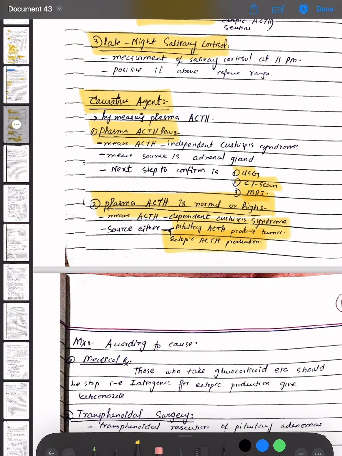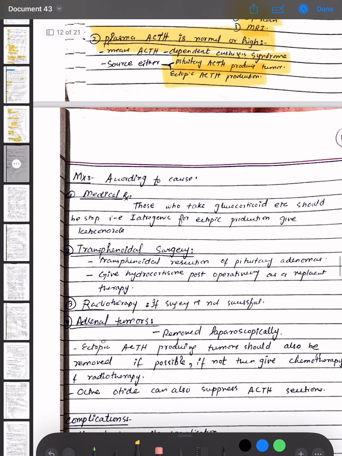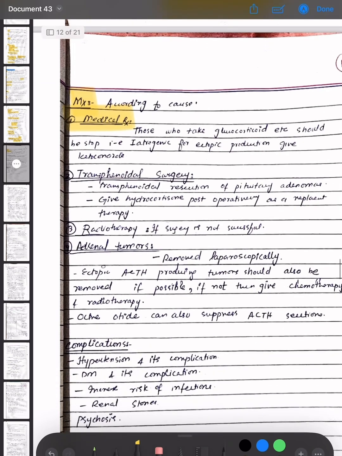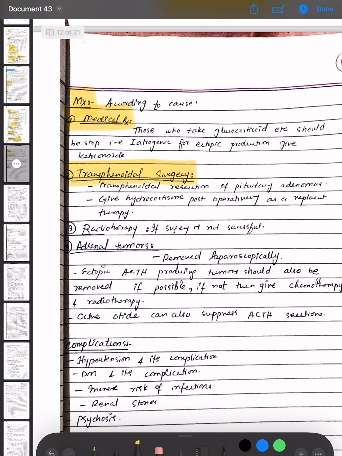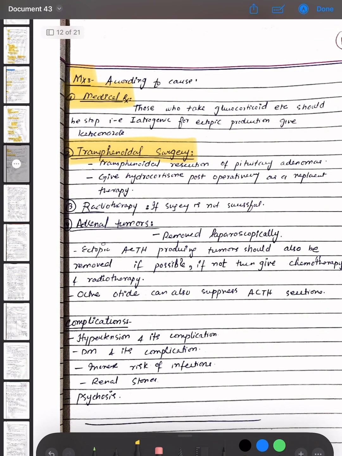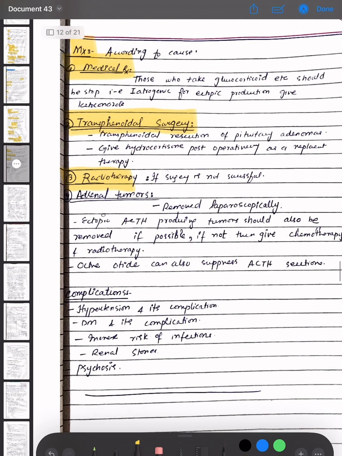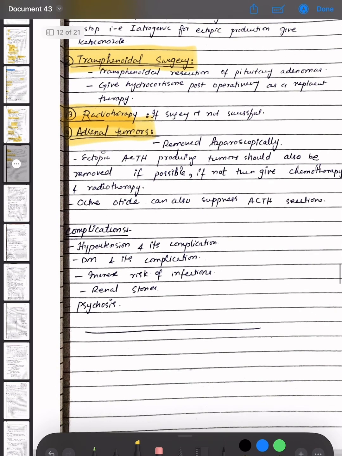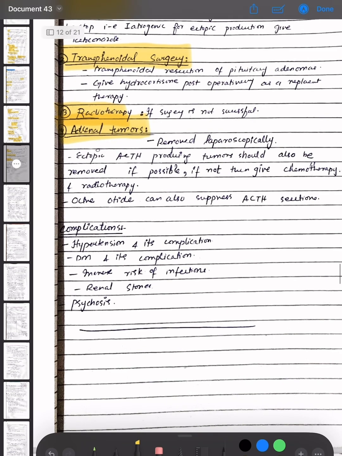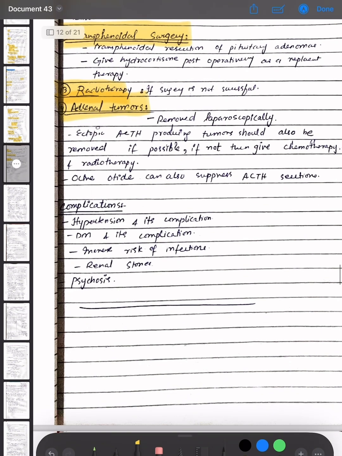The management options are according to the cause. That is medical treatment: those who take glucocorticoids should have them stopped, that is for iatrogenic cause. For ectopic production, give ketoconazole. For transsphenoidal surgery, transsphenoidal resection of the pituitary adenomas is done. Give hydrocortisone post-operatively as replacement therapy. Radiotherapy is done if surgery is not successful, and adrenal tumor removal is done laparoscopically. Ectopic ACTH producing tumors should also be removed if possible. If not, then give chemotherapy and radiotherapy. Octreotide can also suppress ACTH secretion.